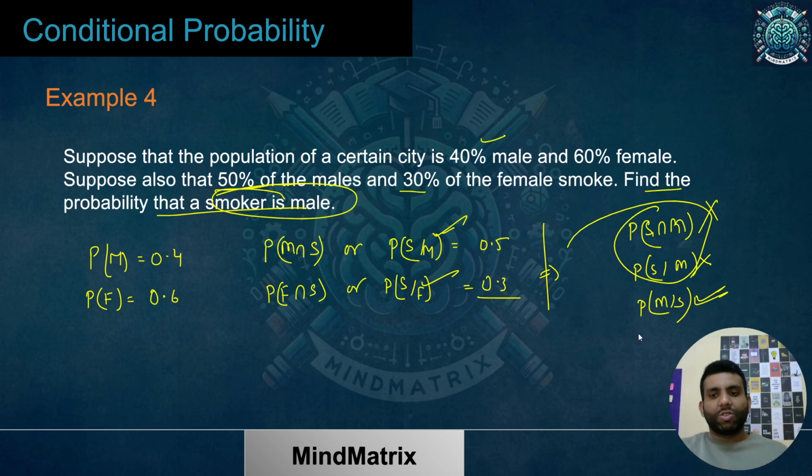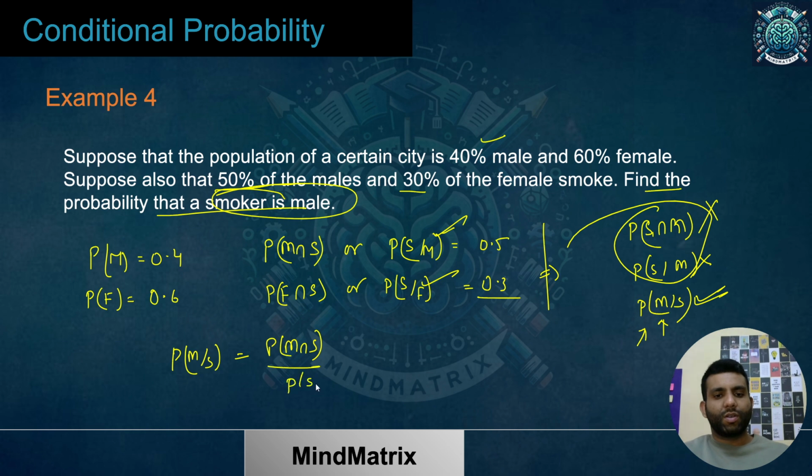Okay, so this is something which you need to calculate: the probability that a smoker is male. Given a smoker, you have to find the probability that the person is male. So how do you calculate that? You already know the formula for this. It is going to be the probability of M intersection S divided by